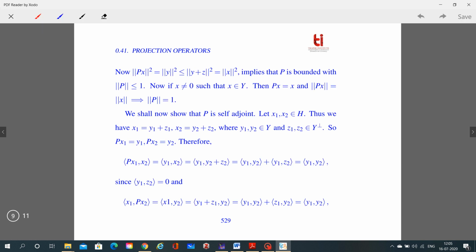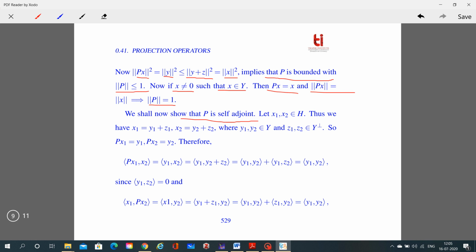So now if you consider the norm of Px square, now Px is equal to y, so this is equal to the norm of y square, which is less than or equal to the norm of y plus z square, which is equal to the norm of x square. So this implies that P is bounded with the norm of P less than or equal to 1. Now if x is non-zero such that x belongs to Y, then Px is equal to x, and the norm of Px is equal to the norm of x, which implies that the norm of P is equal to 1.